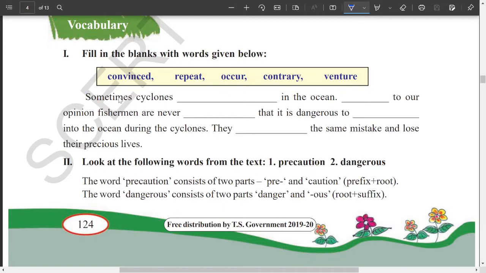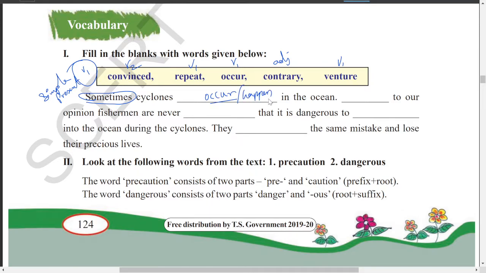Sometimes is given. So whenever you come across this word sometimes, remember the statement will be in the simple present. So in the simple present, what verb do you need? You need verb form 1. Convinced is verb form 2, cannot be used. Repeat is verb form 1, occur is verb form 1, contrary is opposite, that is adjective. Venture is verb form 1. So sometimes cyclones dash in the ocean. They repeat in the ocean, they occur in the ocean. OCCUR. That means they happen, or you can go with the meaning they take place.